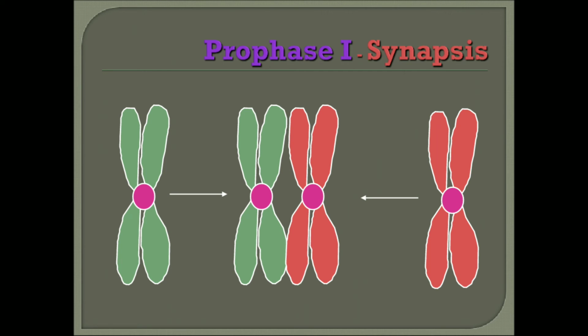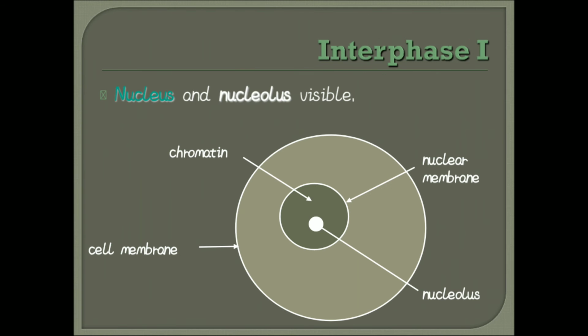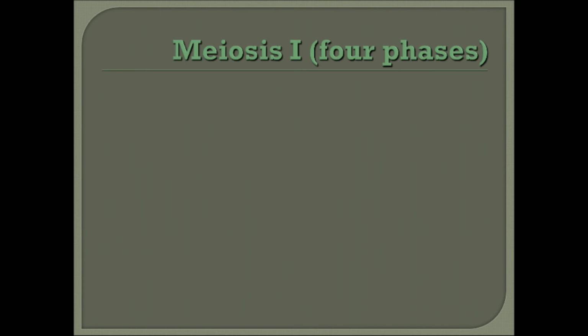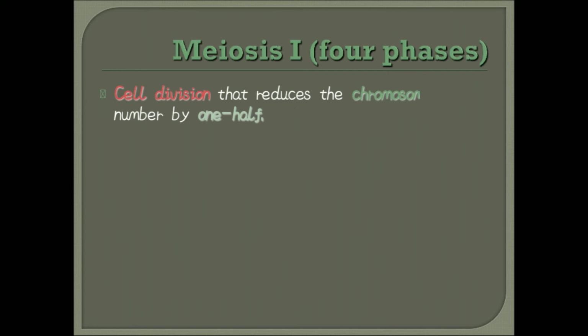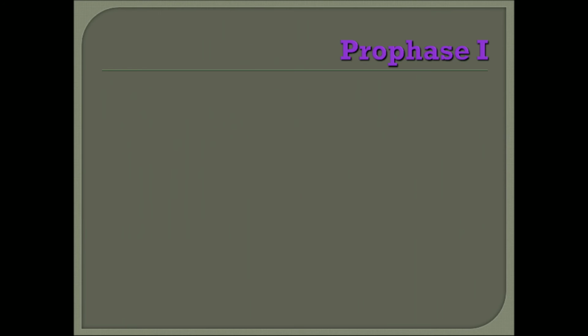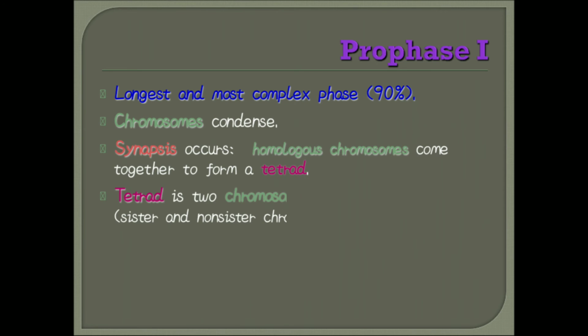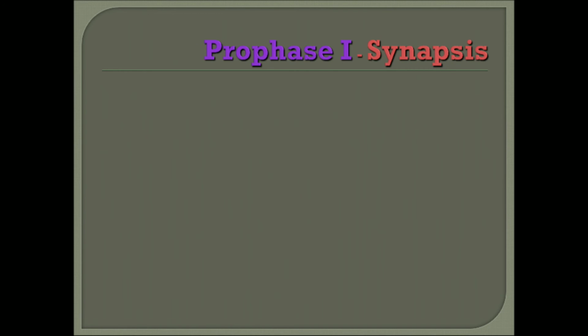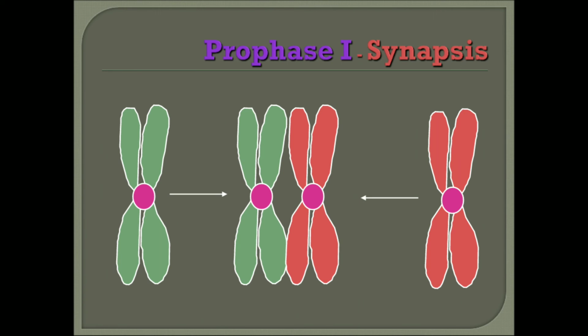In this way they form synapsis, and these two chromatids come together and form a bivalent.